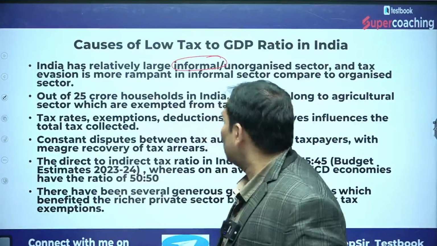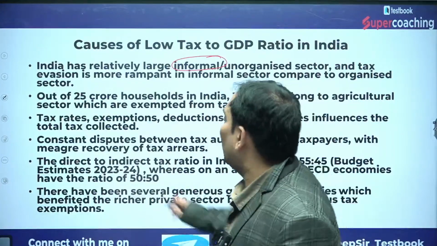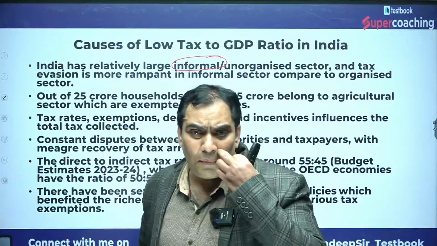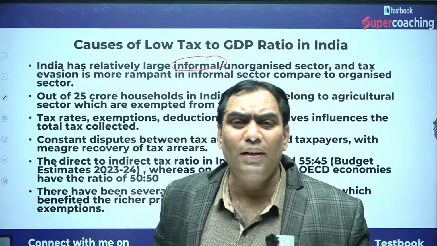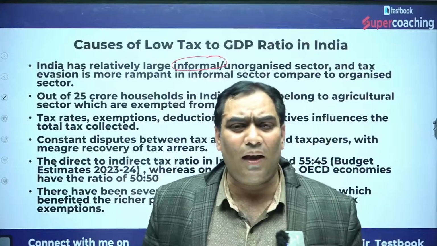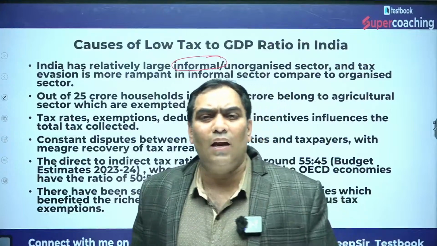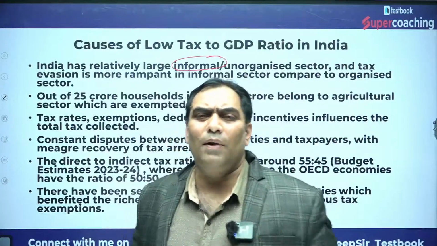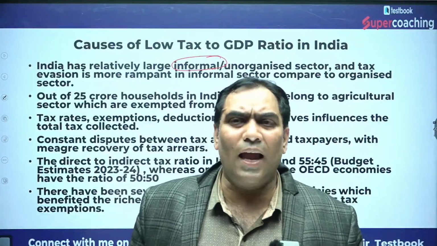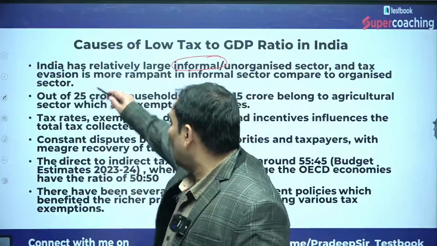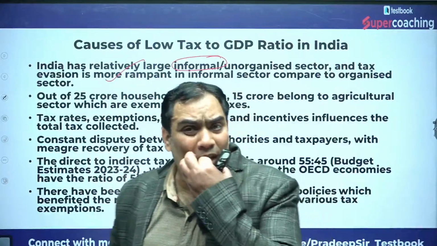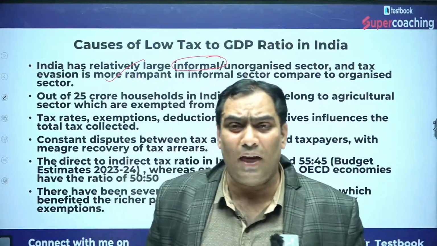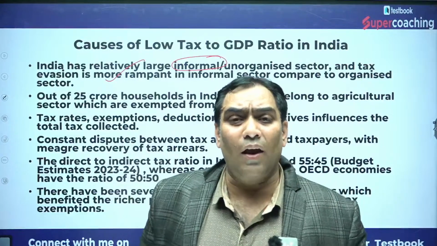So there is a large unorganized sector and tax evasion. That means they are avoiding or evading the taxes. Because of that, generation of black money is taking place, and because of the informal sector, the government does not have the idea as well. So this is the reason, because most of the business activities are taking place in the informal sector, that the Indian economy is unorganized.